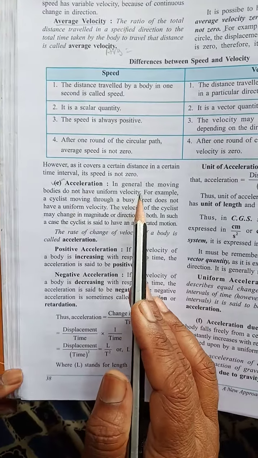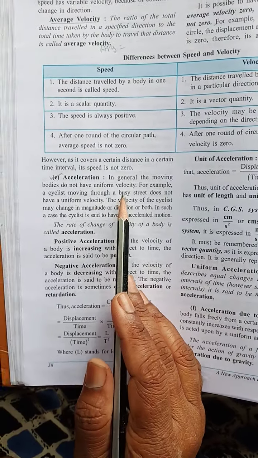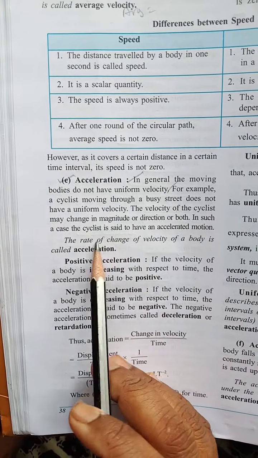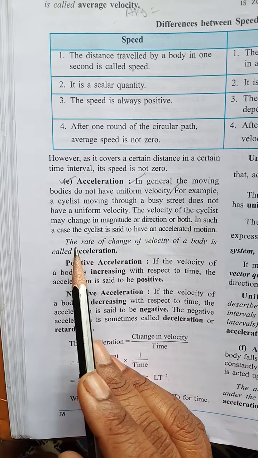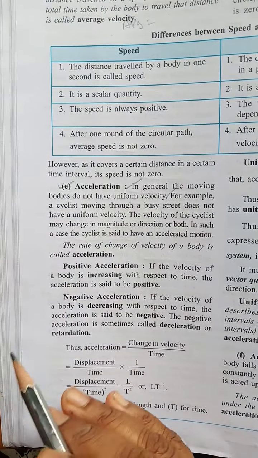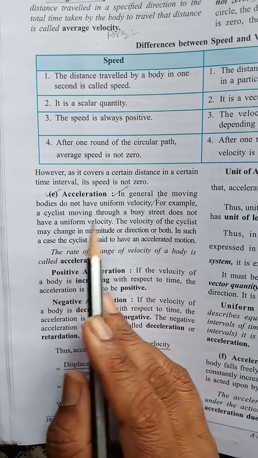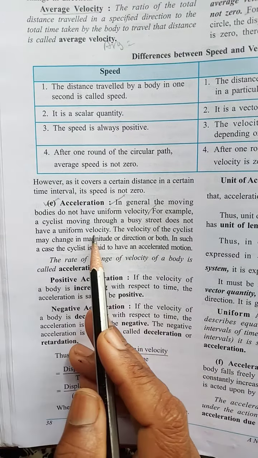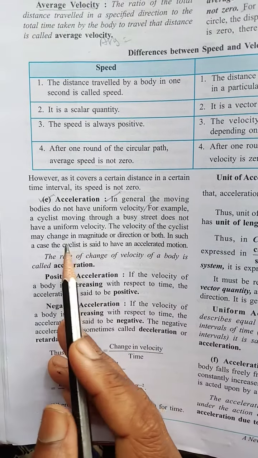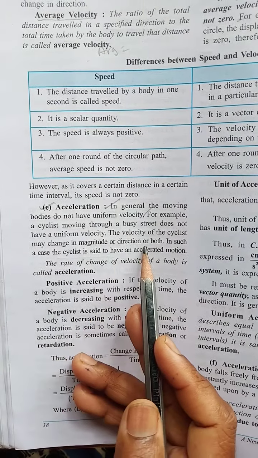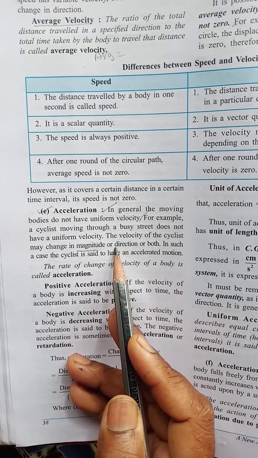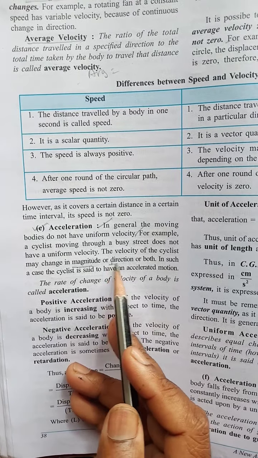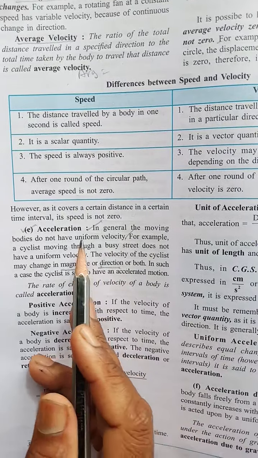Acceleration. In general, the moving bodies do not have uniform velocity. Sometimes the velocity will change. For example, a cyclist moving through a busy street does not have a uniform velocity. The velocity of the cyclist may change in magnitude or direction or both. Sometimes he will go faster and sometimes slow. Sometimes he goes on a straight path and sometimes he takes a turn.